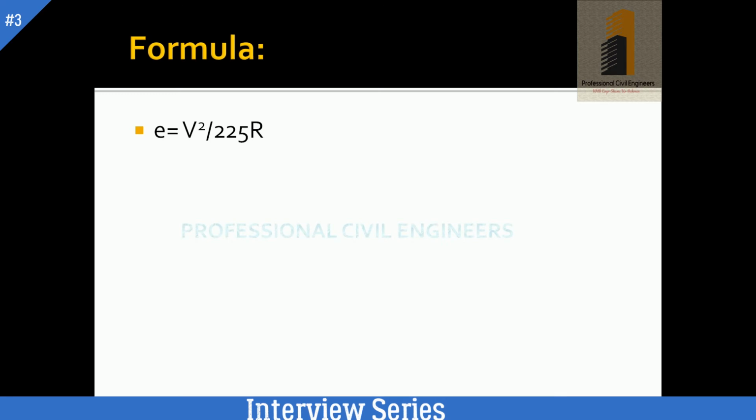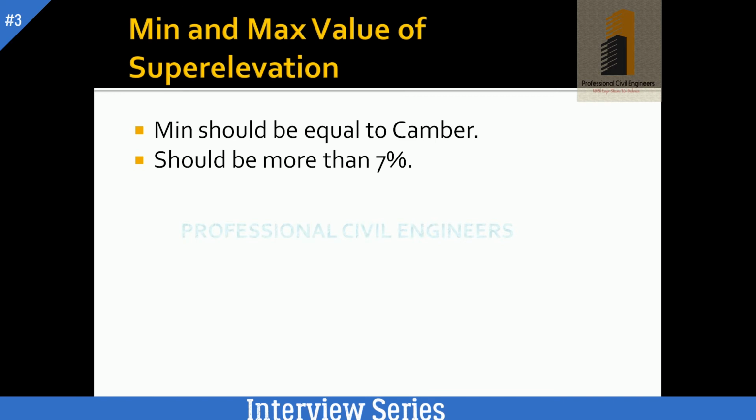We can find this by the formula v squared divided by 225r. And what should be the minimum and maximum value of super elevation? This you should keep in mind. The minimum value should be equal to camber, and the maximum value should not be more than 7%.